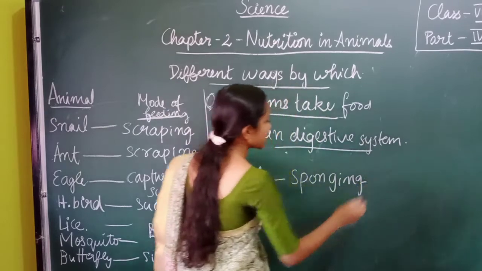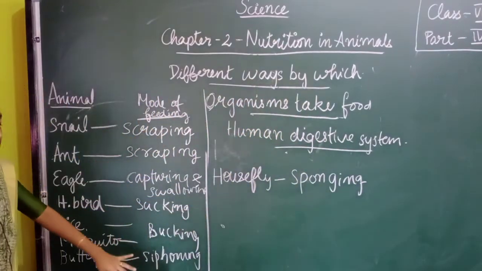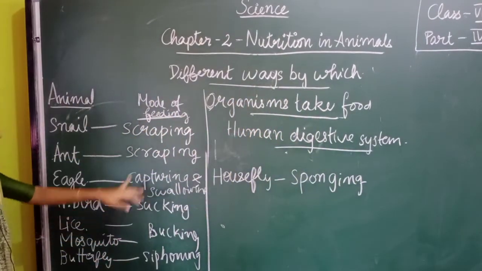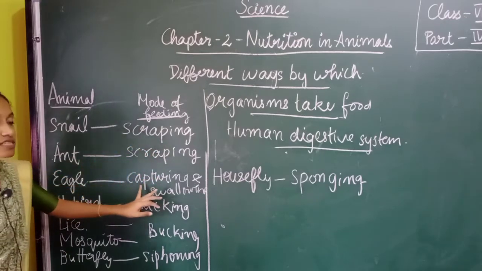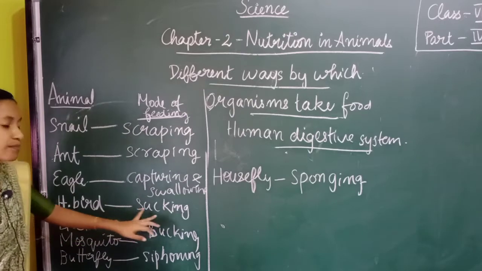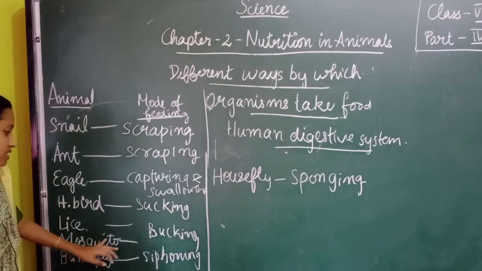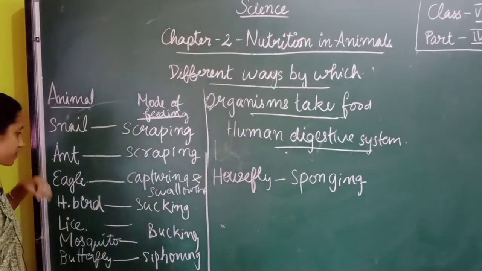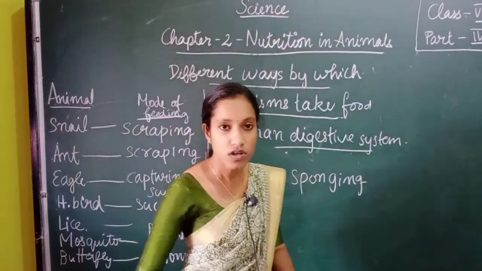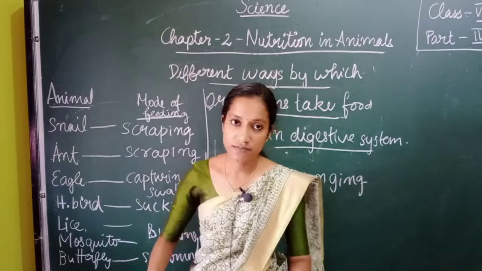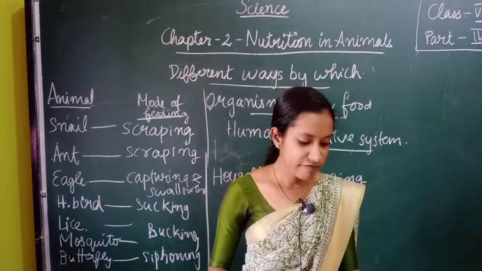Okay, so these are the main modes of feeding followed by different organisms. It includes scraping, then eagle follows capturing and swallowing, hummingbirds, then lice, mosquito, they all suck their food. Then butterfly through siphoning and housefly through sponging. So students, these are the different modes of taking food.